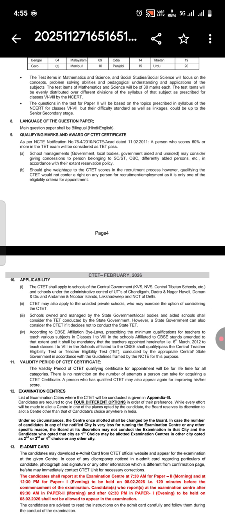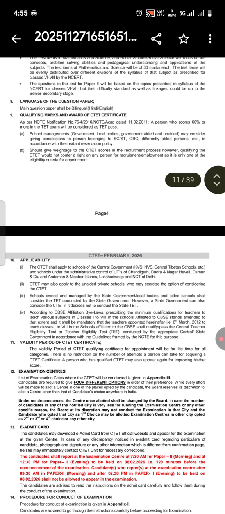Now let's see the language of the question paper. The main question paper shall be in bilingual, that is in Hindi and English. So, qualifying marks and award of CTET certificate. So, how much marks you have to bring so that you can qualify it. As per NCTE notification, a person who scores 60% or more in the TET exam will be considered a TET pass.